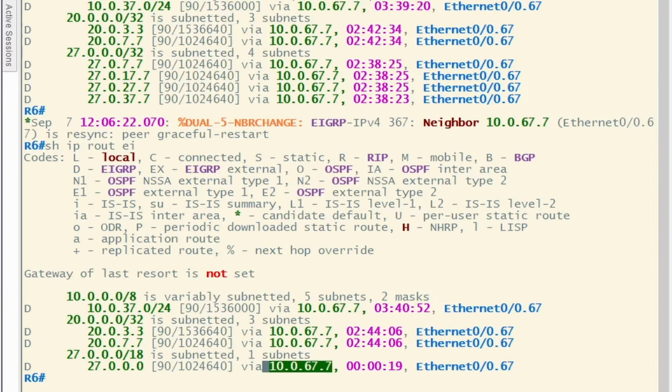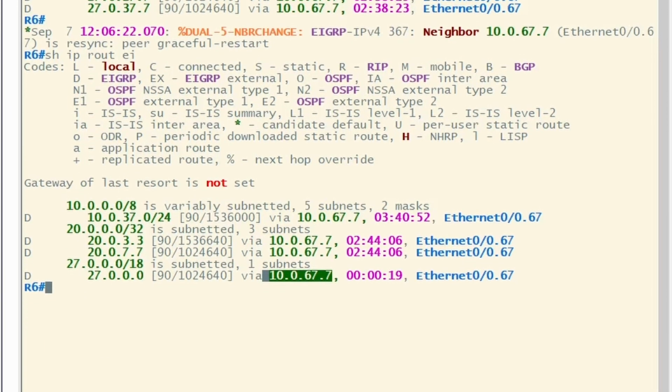Okay, that was a quick video showing you how the IP route summarization works on EIGRP in 2 different modes, classic mode and named mode.